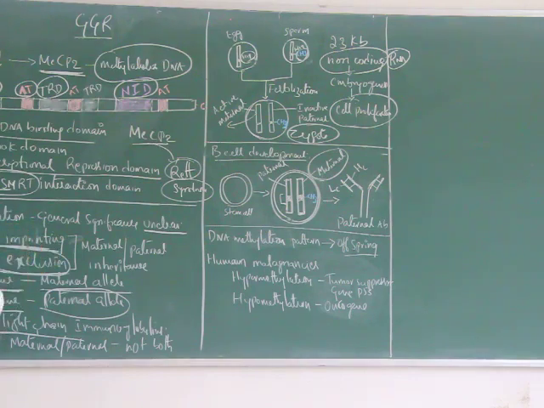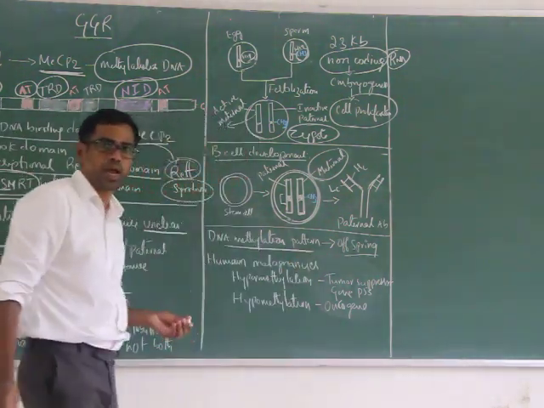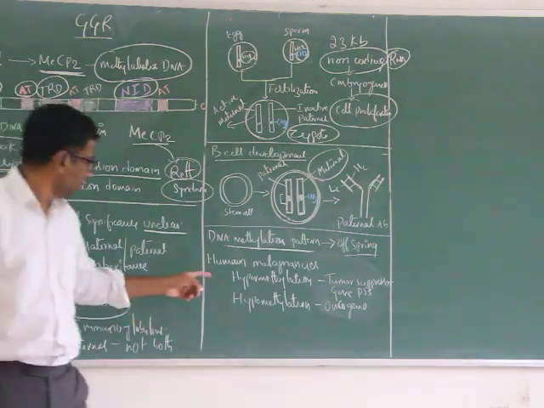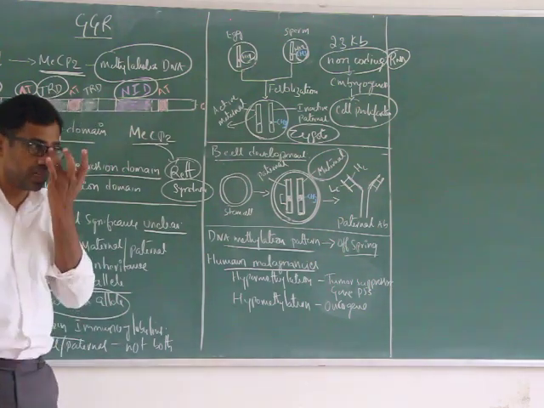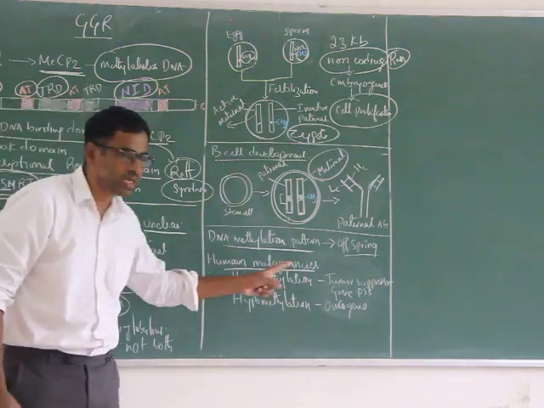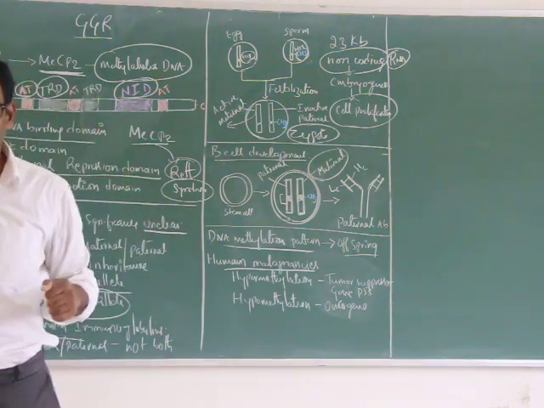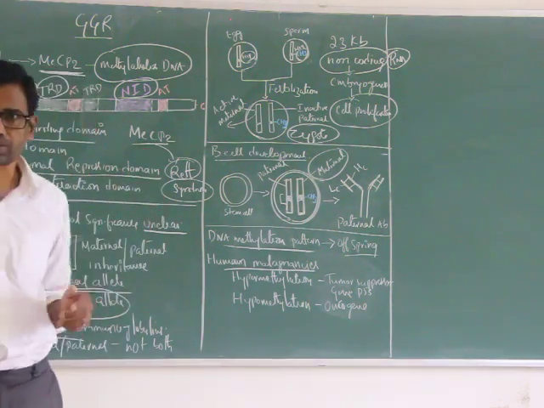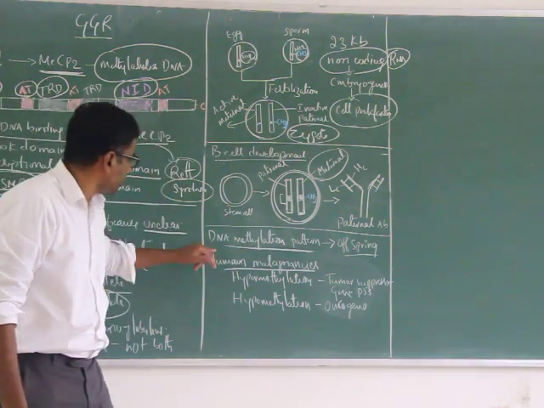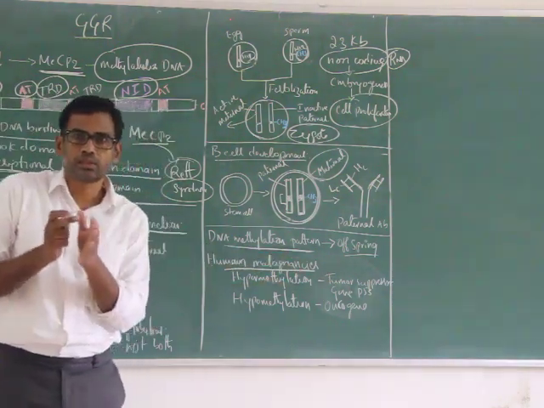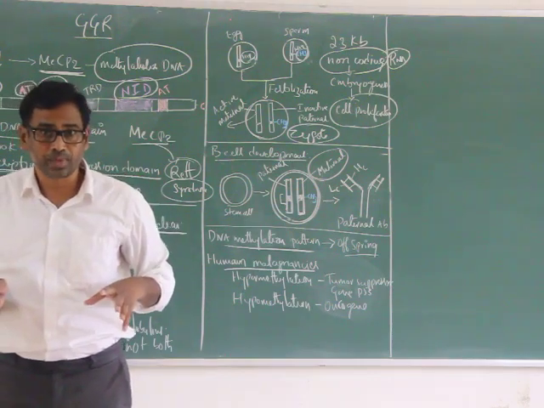Another important aspect of DNA methylation pattern is in human malignancies. Here I forgot to mention one thing. The DNA methylation pattern can be transferred from parents to offspring. That is nothing but epigenetics, which we are going to discuss in future classes. What is epigenetics? The DNA methylation pattern transfers from parents to offspring with fidelity.